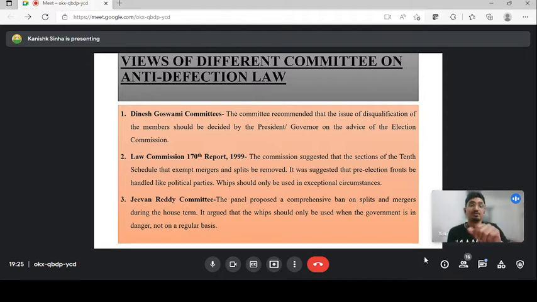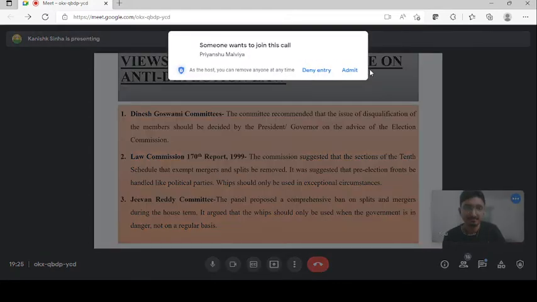Another thing the Law Commission report suggested is that whips should be issued in exceptional circumstances, when the government feels there is a need, not in every circumstance. From the last two years, we must have been noticing that the opposition is issuing a whip on every matter.